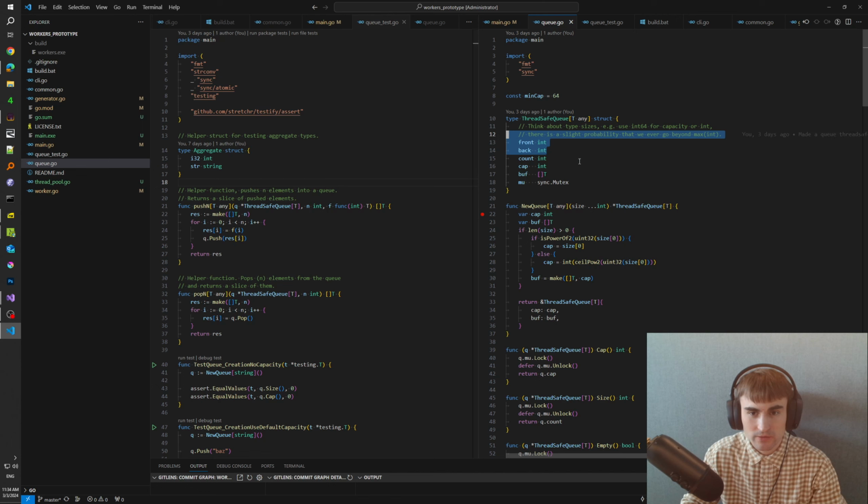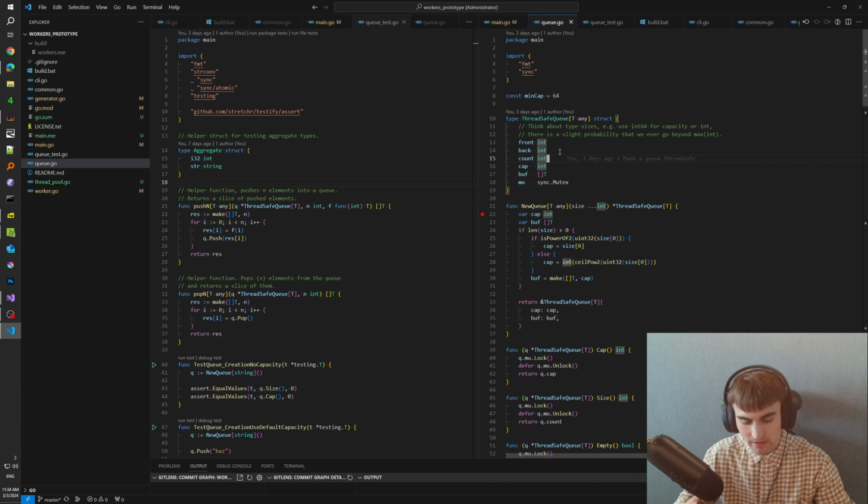The data fields that I have here, and I wanted to mention that it's not a simple queue. It is a ring buffer. Your front and back pointers can wrap, and instead of running out of space, they can just insert from the beginning.